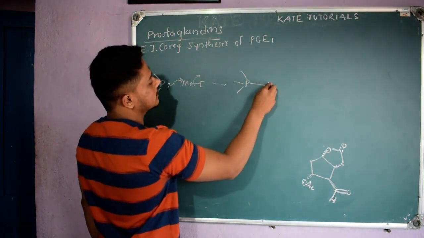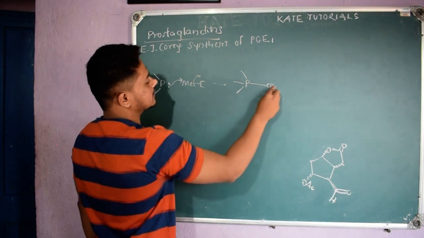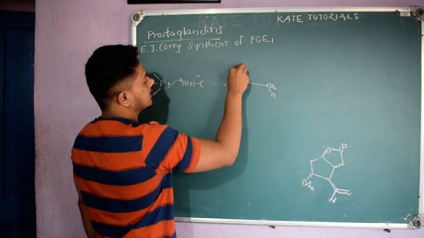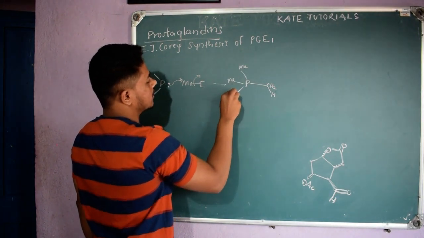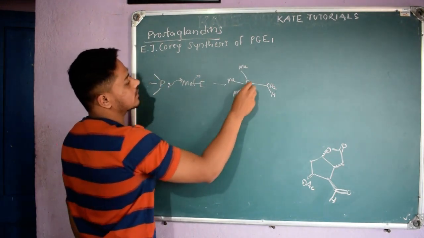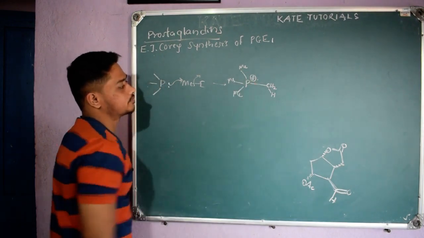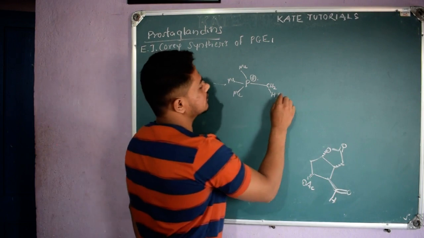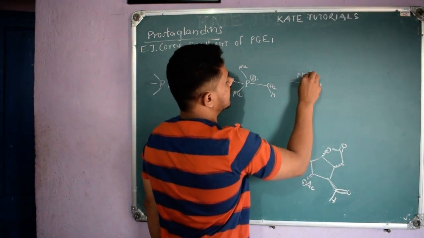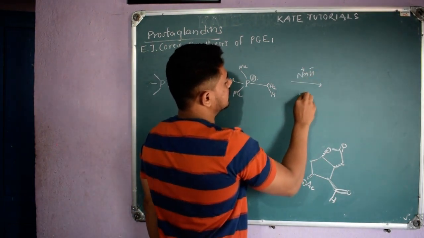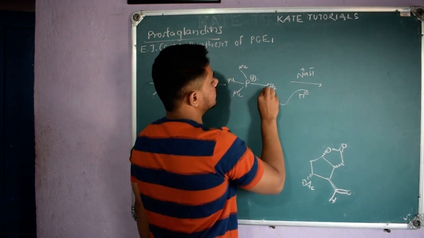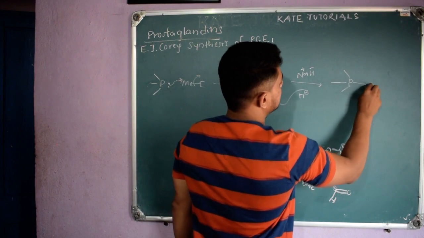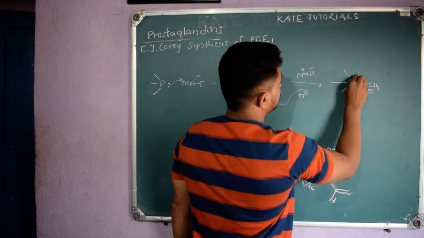So here, instead of writing CH2, CH3, let me write CH2 and H, and here methyls are there, Me, Me, Me. Since phosphorus gave its lone pair, it gets a positive charge, right? So this phosphorus is having a positive charge. I can remove this proton if I add a strong base, NaH, Na plus H minus. It will take this proton and the negative charge comes on carbon. So I'll get methyl, methyl, methyl and CH2 minus, here phosphorus plus.